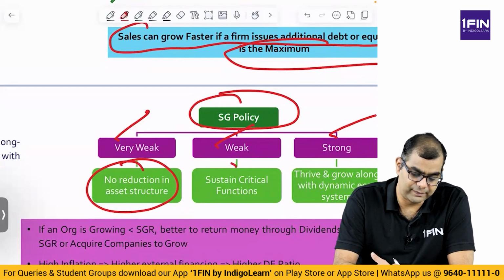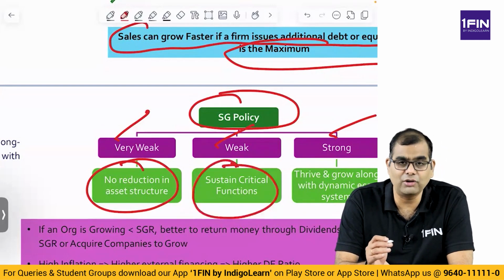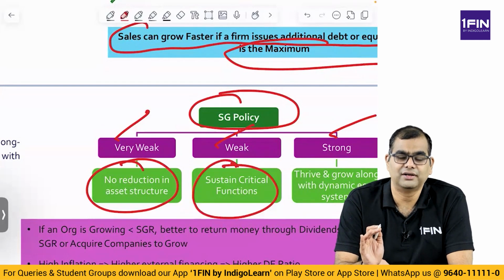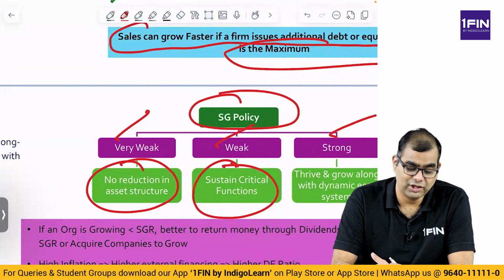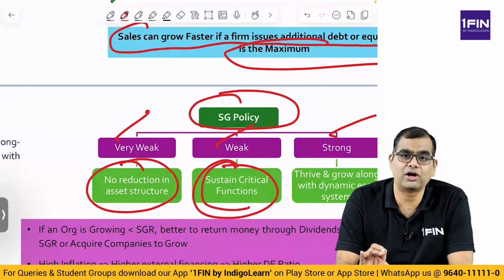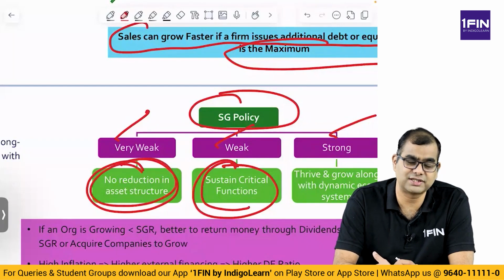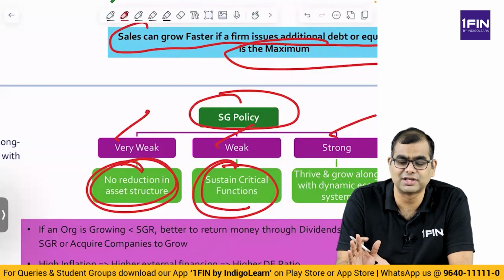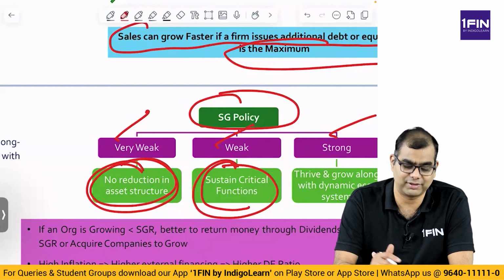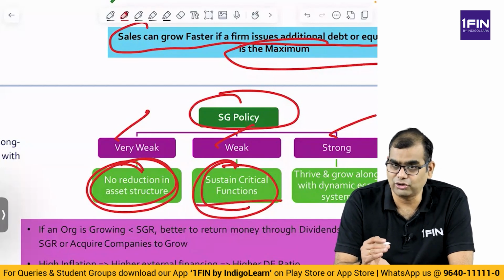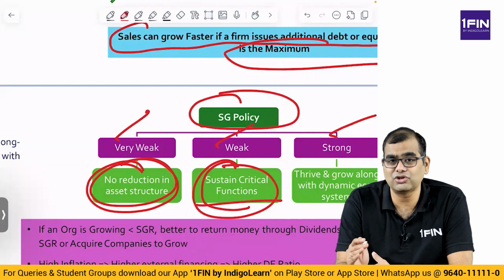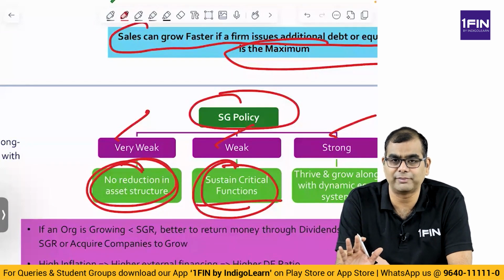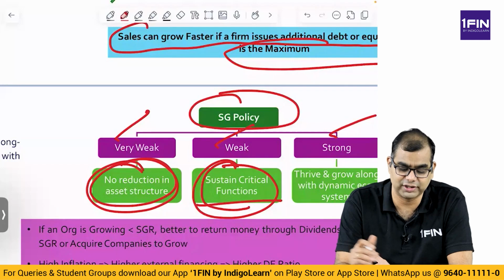That is very weak. Weak is you are somehow sustaining critical functions. That is, you are sustaining critical functions over a long period of time. See, no reduction in asset structure. Very weak is for short tenure. Okay, for immediate few months or years, you are able to sustain without any reduction in capital base. Whereas weak is you are able to maintain your capital base and you are also able to sustain critical functions, critical marketing, everything is operating as normal over a period of time for, let's say, 3 years, 4 years.